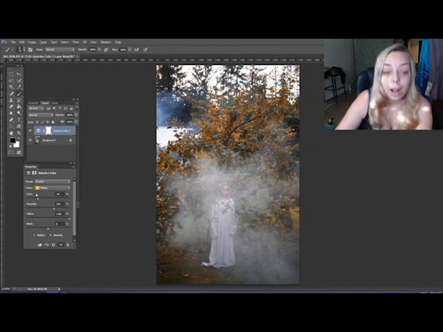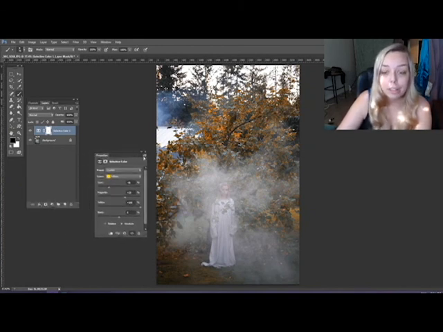So that is how I change colors. I feel like it's pretty simple. So the great thing about Photoshop is there's usually a ton of different ways to get the same effect. This is just my preferred method for changing the color of the leaves.